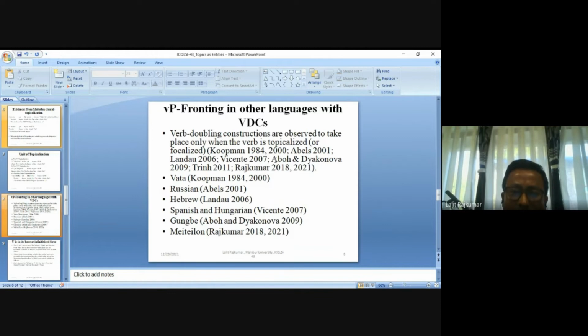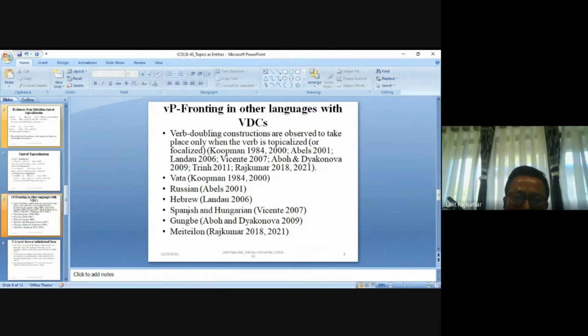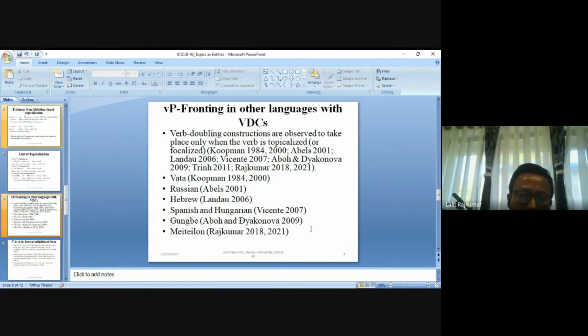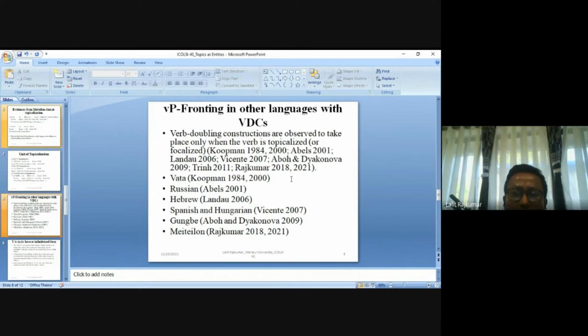It's found in languages such as Vata, with Hilda Koopman's work in 1984 and 2000; Russian in Klaus Abel's work; Hebrew in Edit Doron's work; Spanish and Hungarian in Luis Vicente's work; Gungbe in Aboh and Dekydtspotter's work; and Meiteilon in my own earlier works in 2018 and 21. So we are saying that this VP or clausal fronting for topicalization is not a uniquely Meiteilon phenomenon.